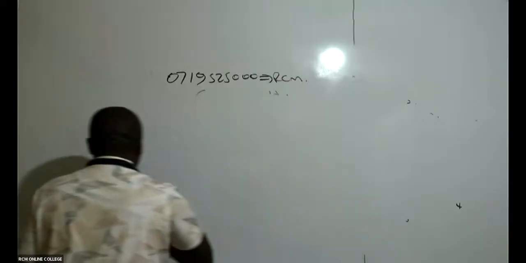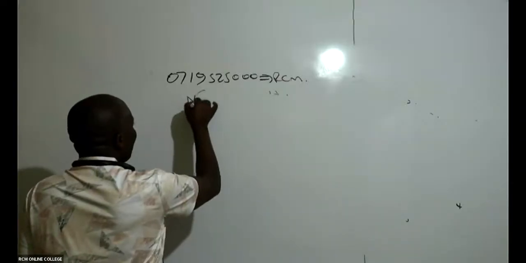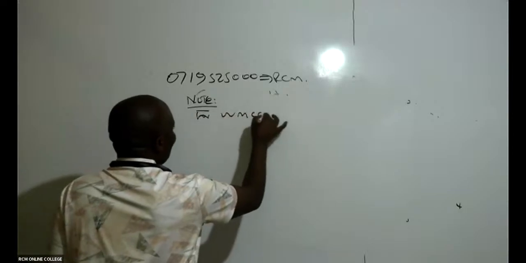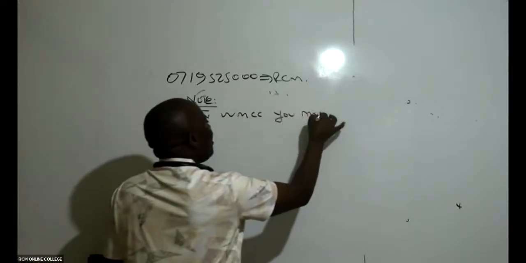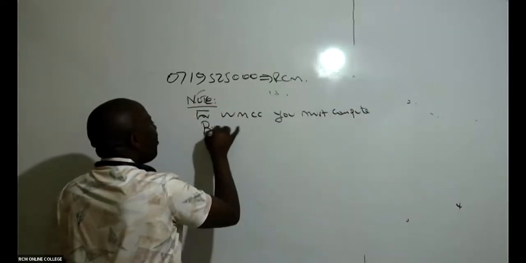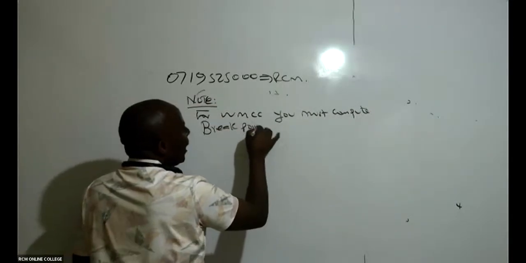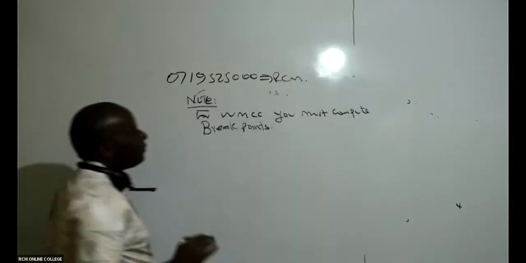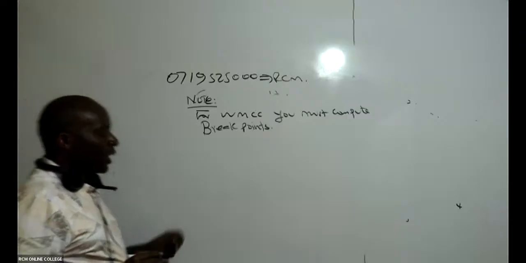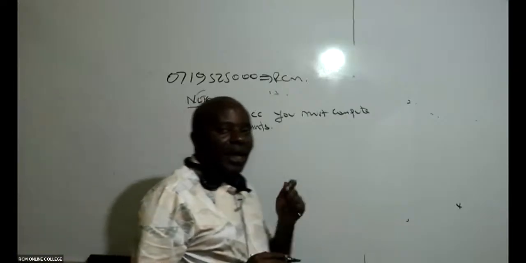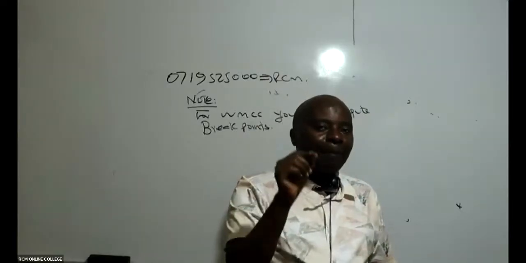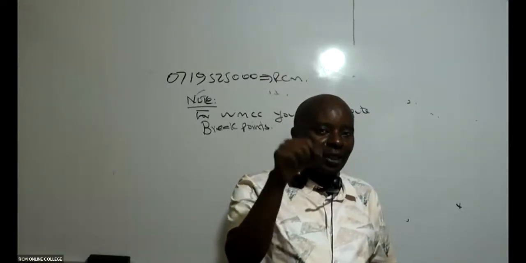If you remember very well, a breakpoint is that exact point where the cost of capital changes.